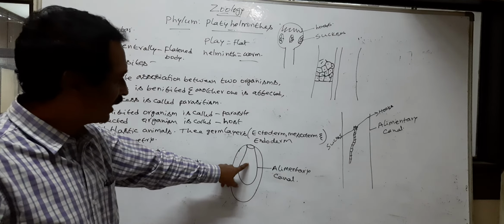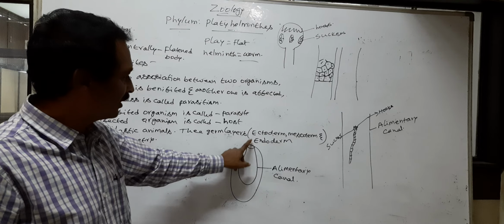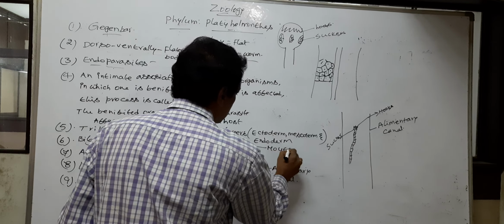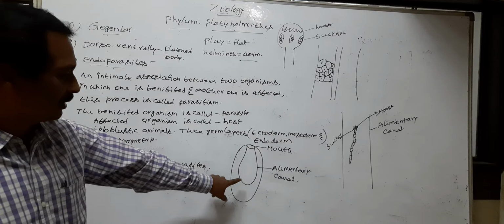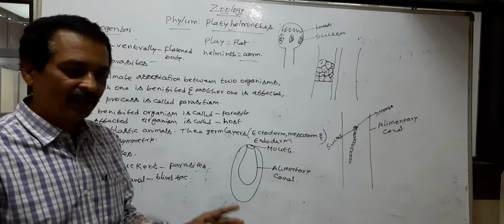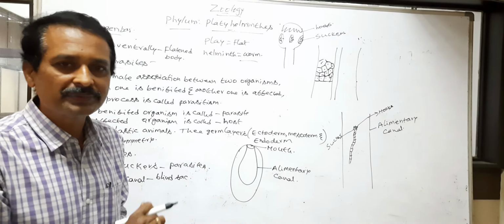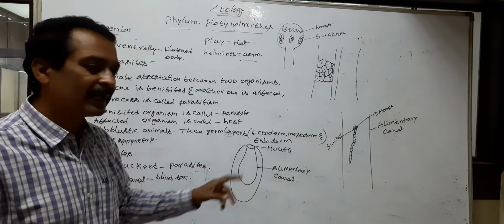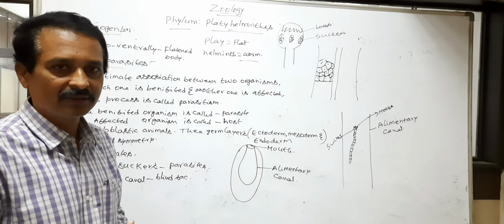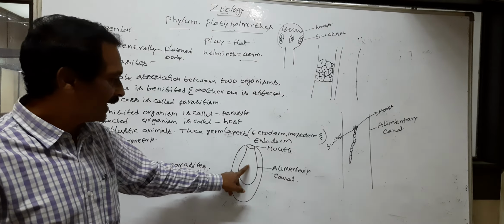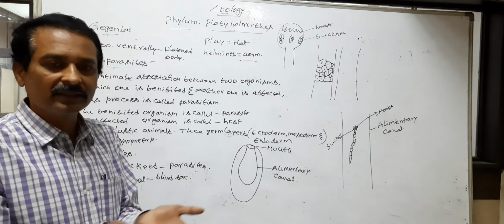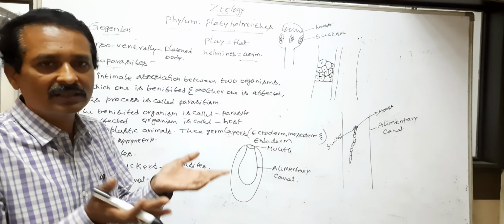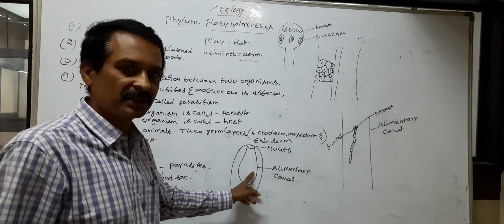So the alimentary canal opens at one side through the mouth. The other end of the alimentary canal is closed due to absence of anus. So mouth is present but anus is absent. So the alimentary canal is a blind or closed sac-like structure.